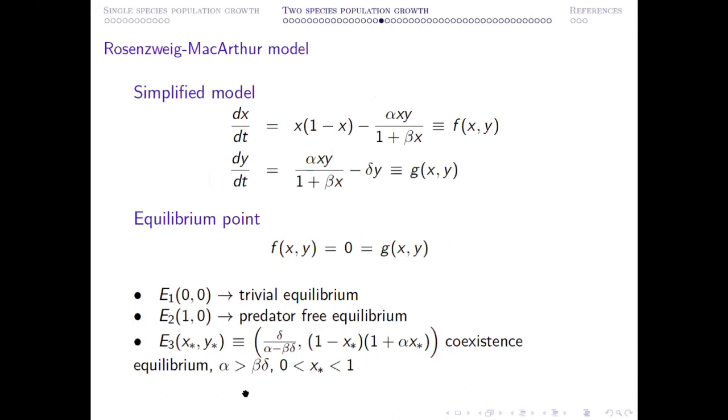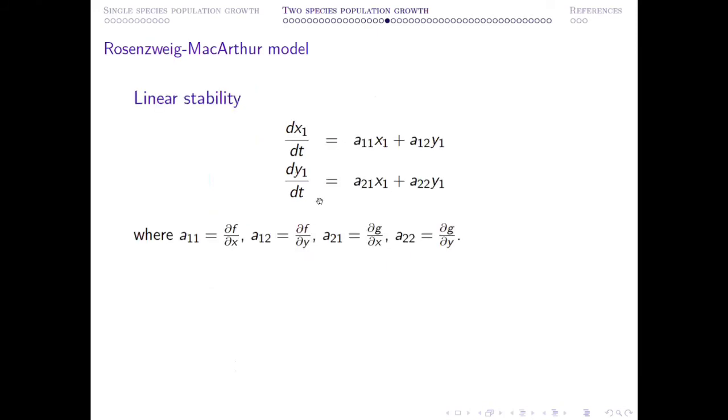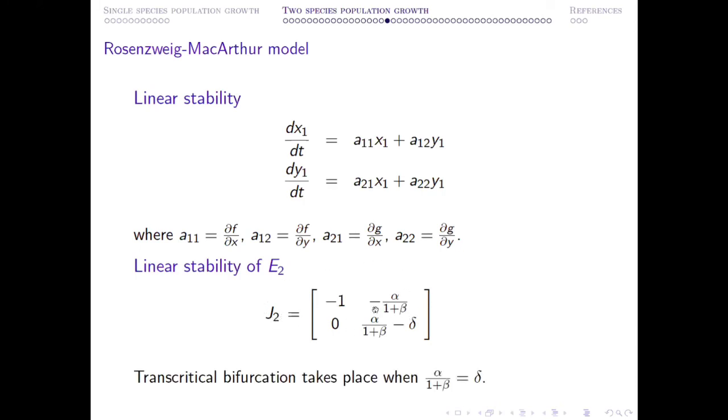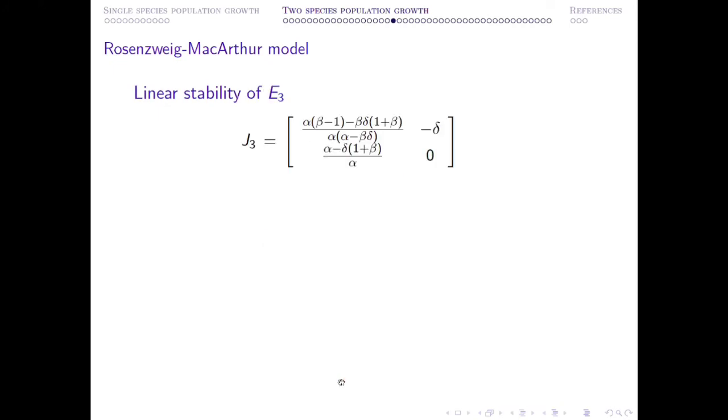Then you can find out their equilibrium points. You can linearize the system around the equilibrium point. These are the expressions, and around which point you are considering the stability analysis, depending upon that, you need to evaluate this expression around that equilibrium. And finally, for E2, you can calculate your J2 comes to be this one. And then you can understand that one of the eigenvalues of this system is 0 whenever this expression holds, and that is actually your transcritical bifurcation threshold.